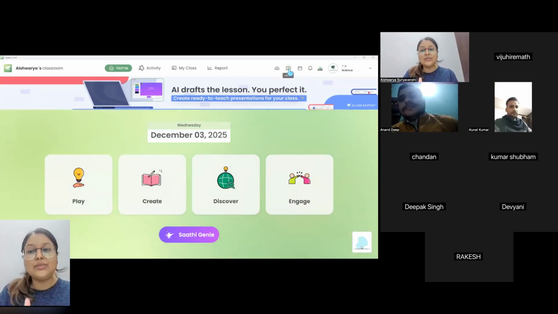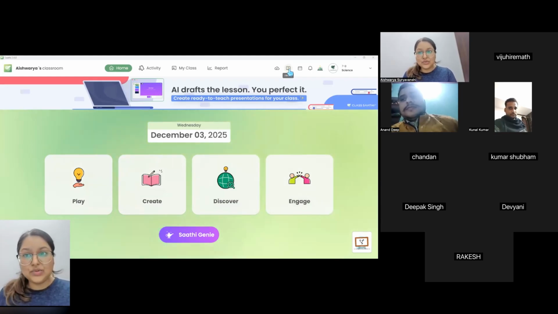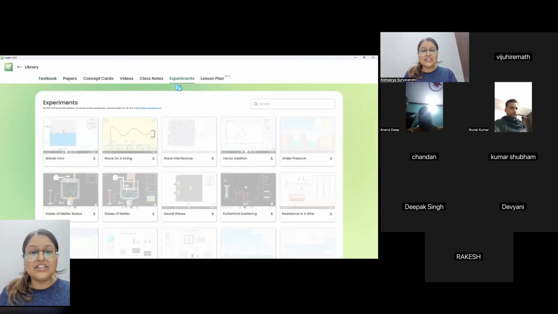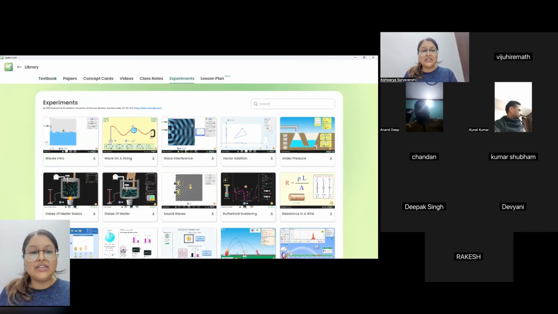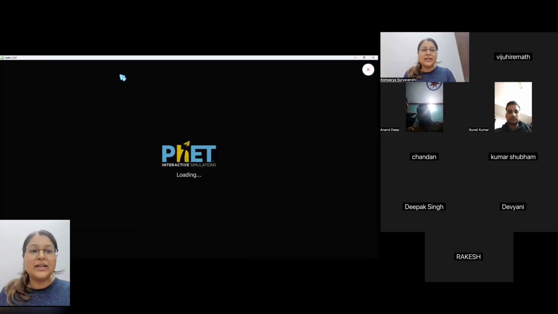In the new version, we had a feature called resources. We have renamed this as library. So you go to this library option, there will be a new experiment option here, and you will be able to see all of these experiments. So you can use this for real-time simulation for the students.